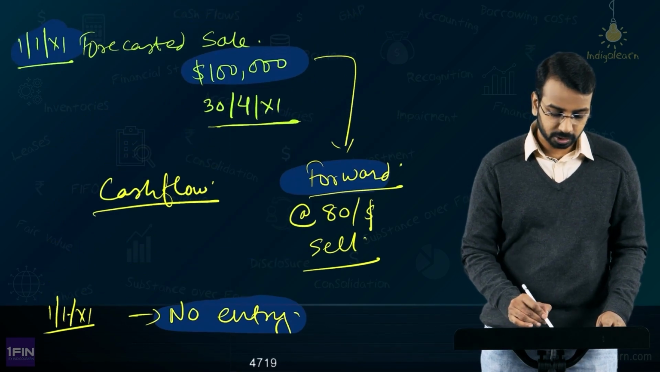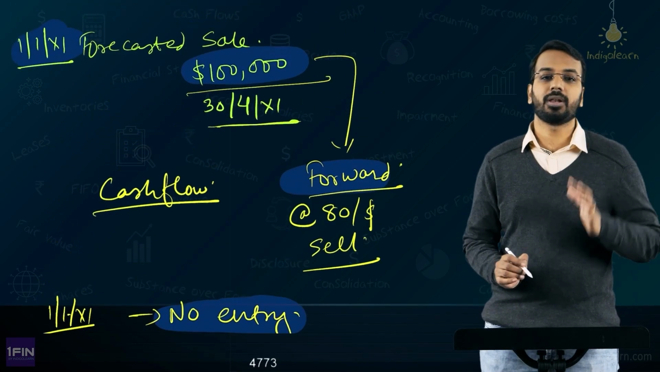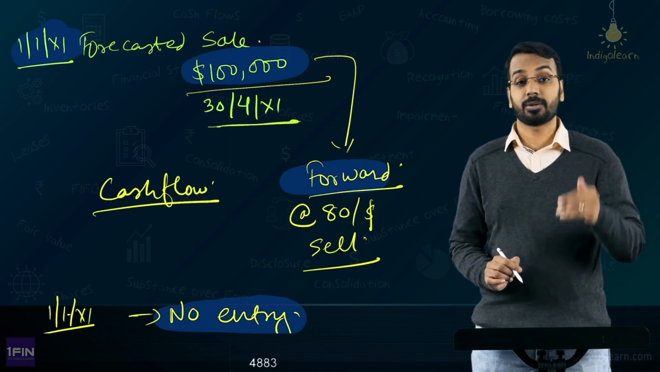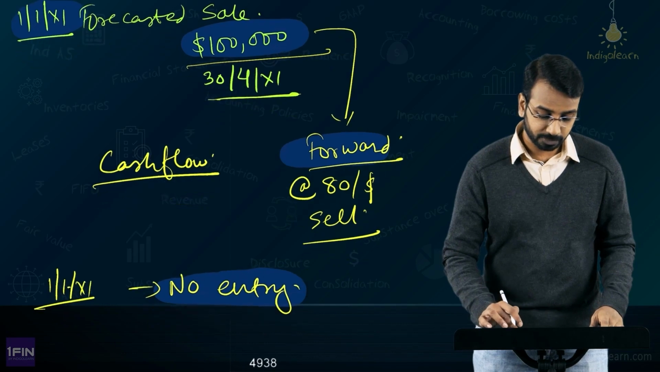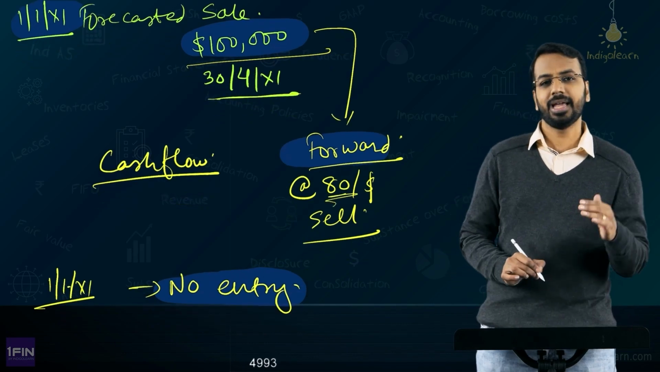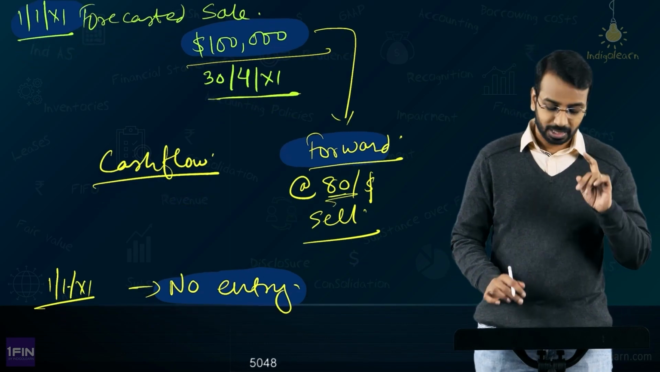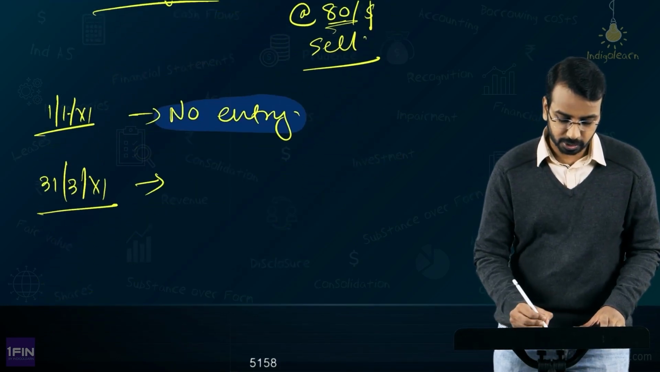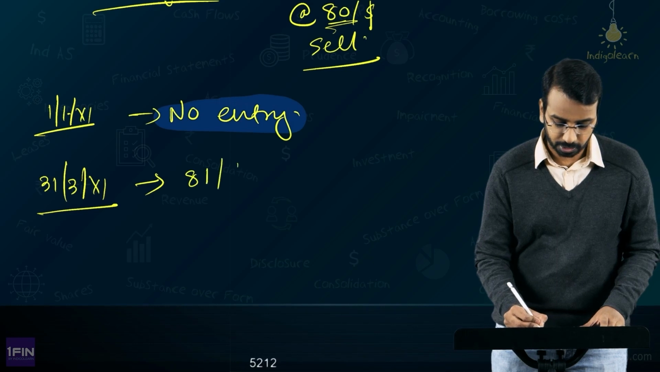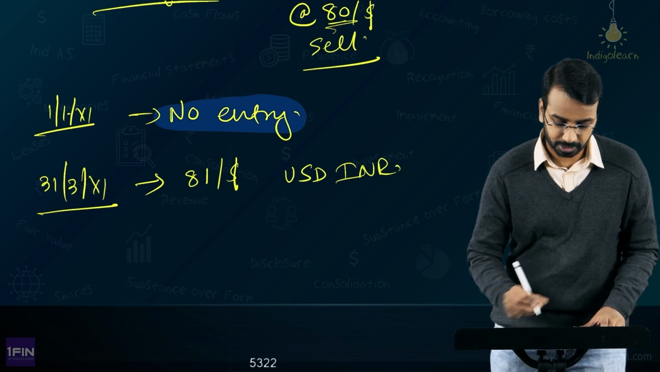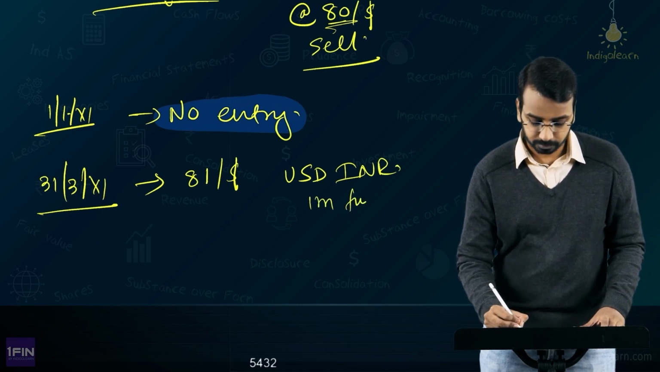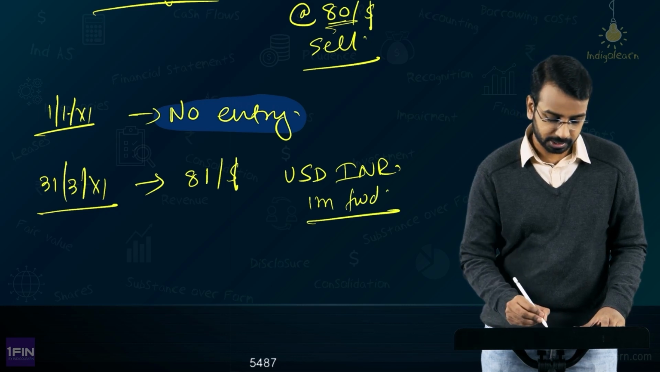Now, on 31st of March of year 1, you have to calculate the fair value of this $1 lakh of forward. So, whatever forward you have sold, you have to determine the value and compare that with the initial price of 80 and see whether there is a gain or a loss. Now, assume for a moment that same forward on 31st March of year 1 is quoted at 81 per dollar. So, this is the USD INR rate. The USD INR rate for 1 month forward on 31st of March is 81.